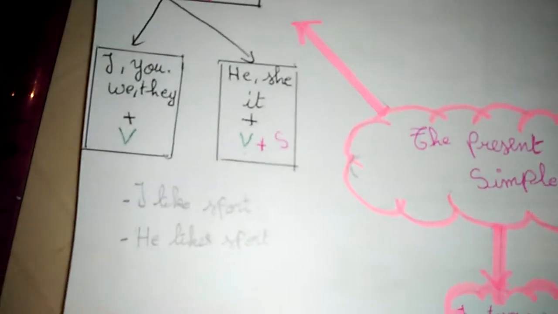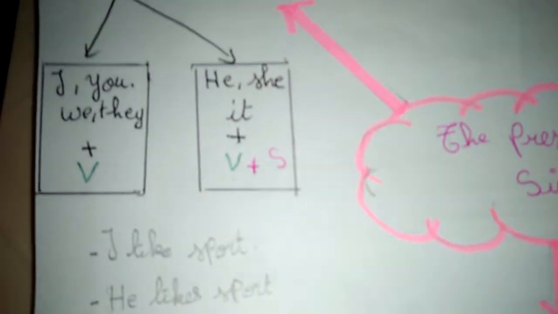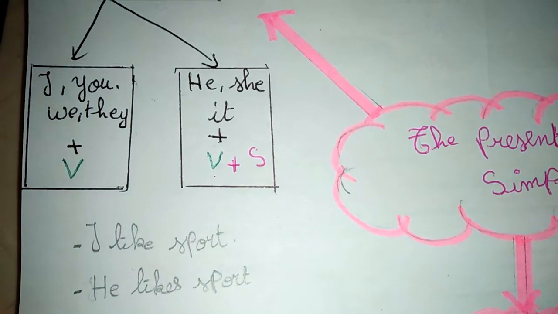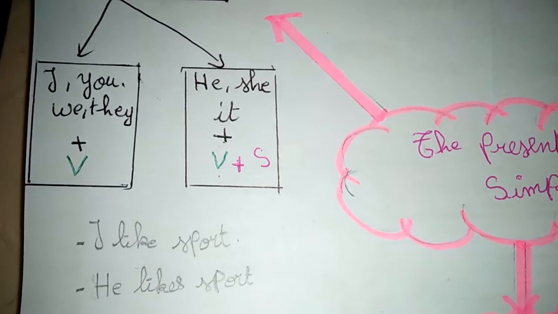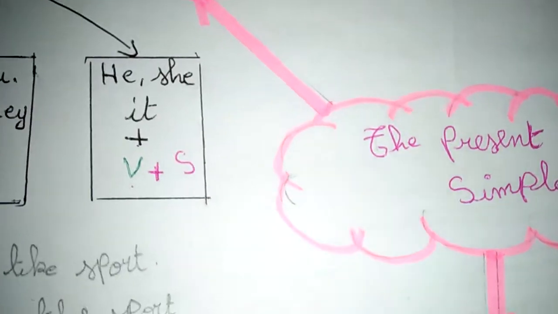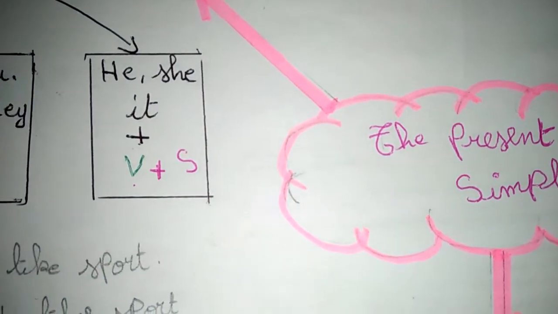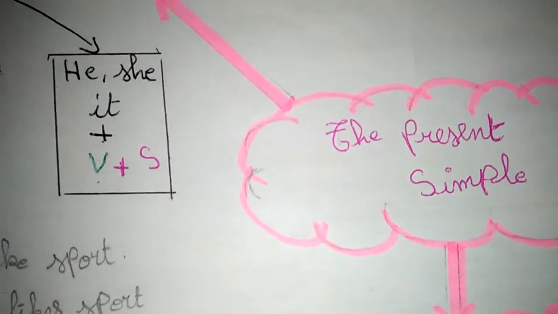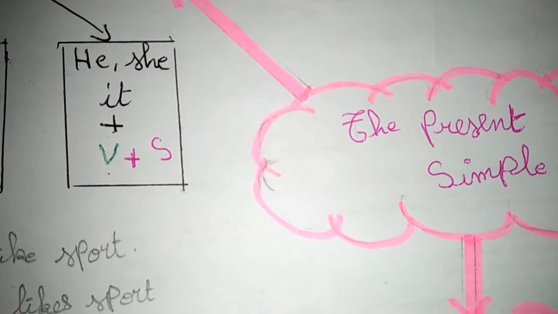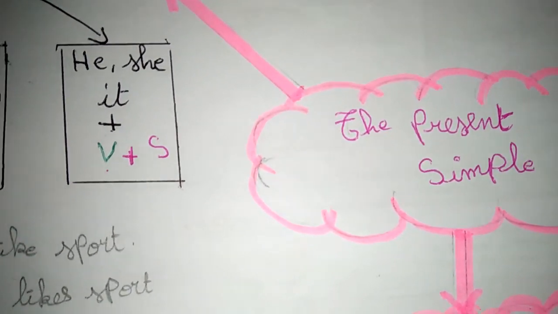When we use I, you, we, they, we use the verb. When we use the subject he, she, it, we use the verb plus s.